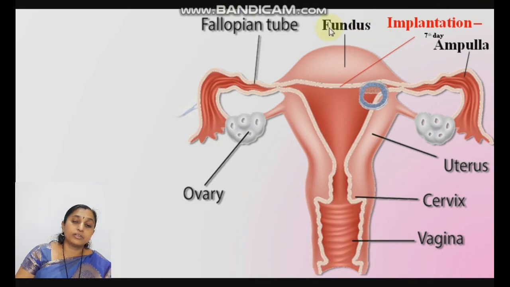Okay, and the uterus contains three parts: upper dome shaped fundus, middle body, and the lowermost cervix, which opens outside to the vagina. And the uterus contains three layers: outer perimetrium, middle myometrium, inner endometrium.